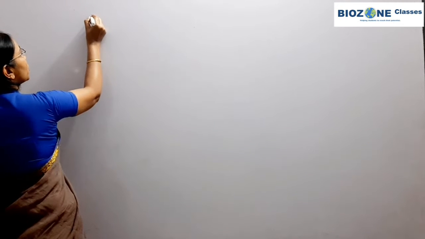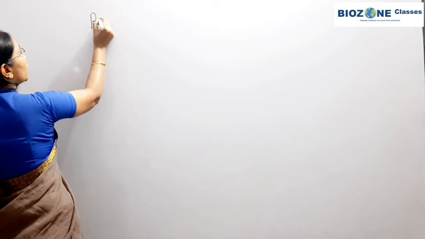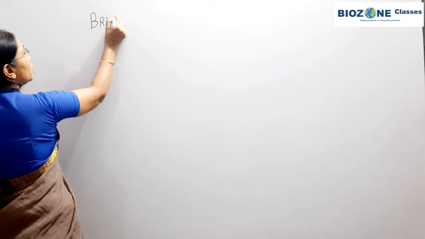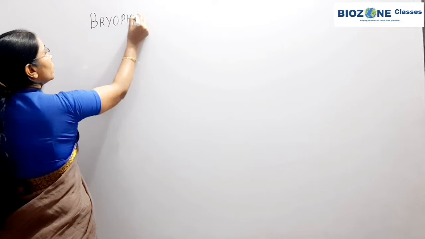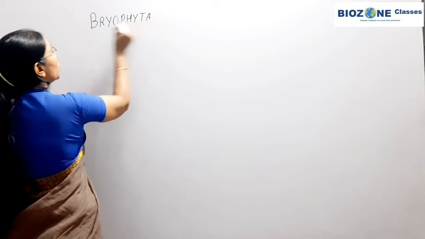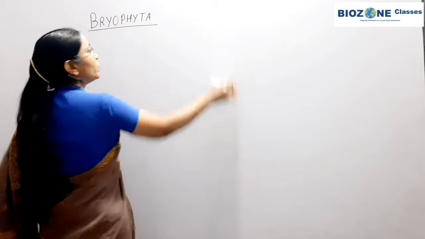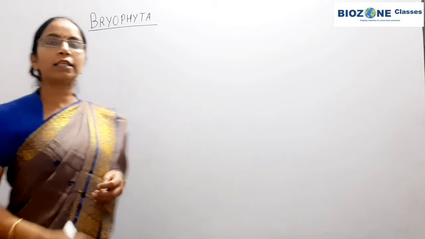When we start with Bryophyta, one question most of the time you observe is why Bryophyta are called the amphibians of plant kingdom.